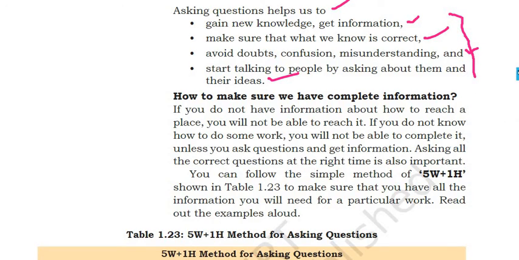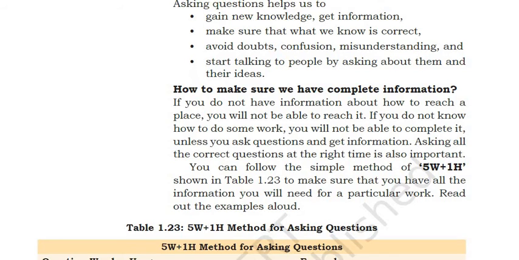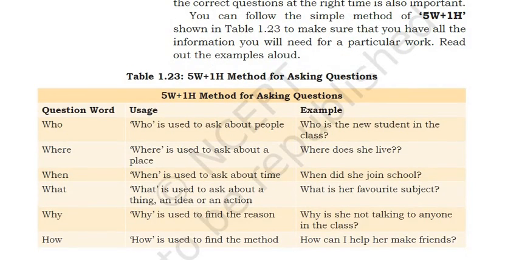How to make sure we have complete information? If you do not have information about how to reach a place, you will not be able to reach it, right? If you do not know how to do some work, you will not be able to complete it unless you ask questions and get information. Asking all the correct questions at the right time is also important. You can also follow the simple method of 5W plus 1H as shown in this tabular format. Let's see, to make sure that you have all the information you will need for a particular work. So what is this 5W plus 1H method?